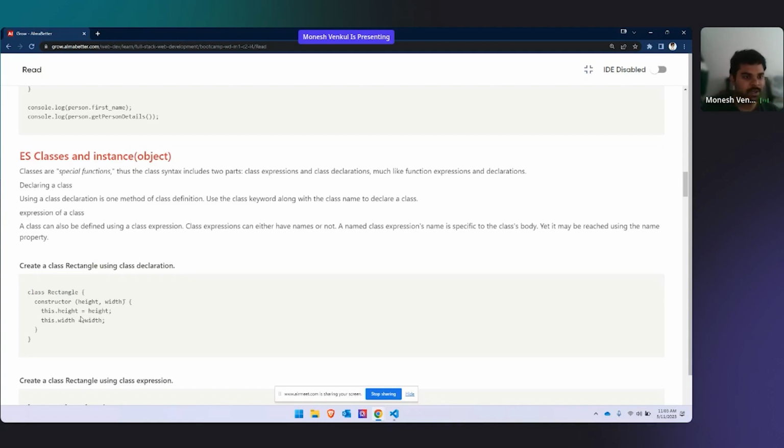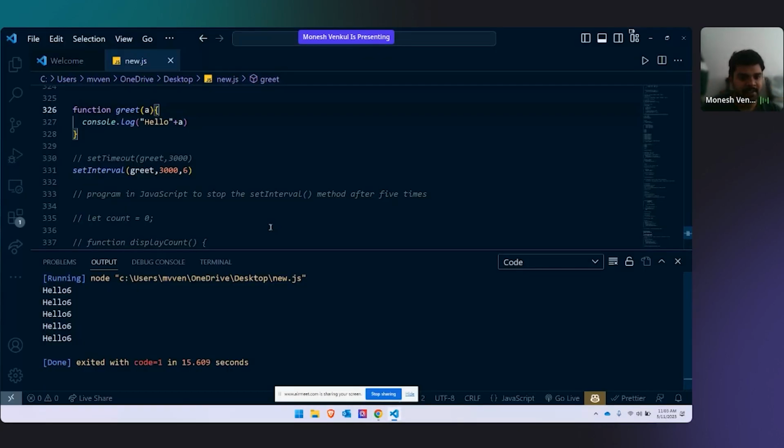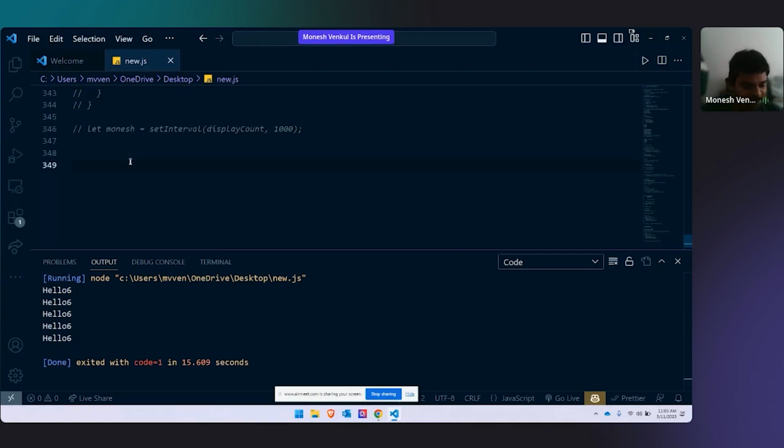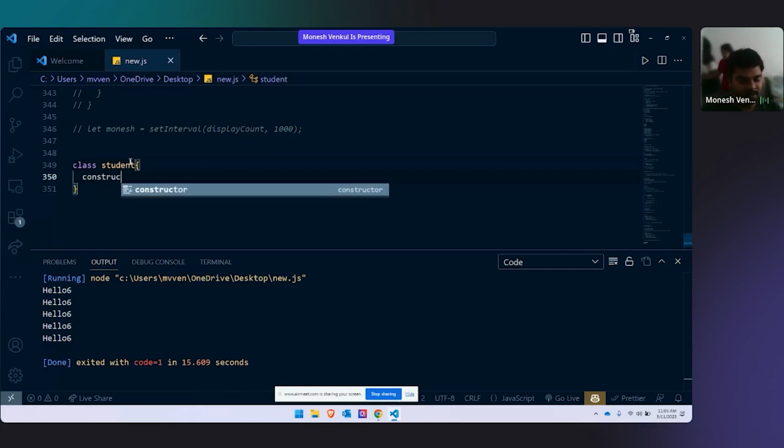Now let's take a student. What are the possible things a student can have? I'll tell you why I'm writing this constructor.